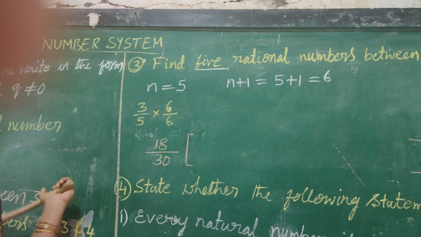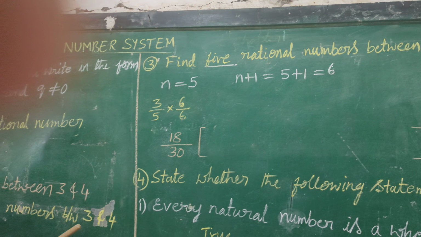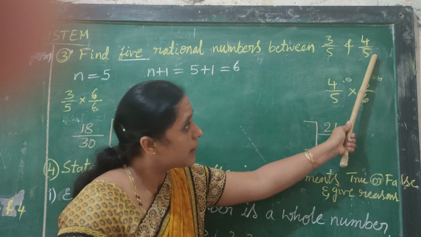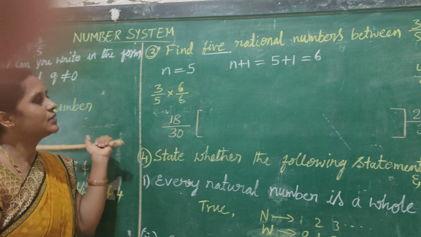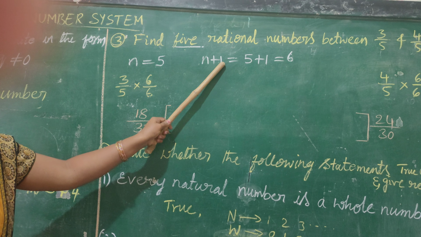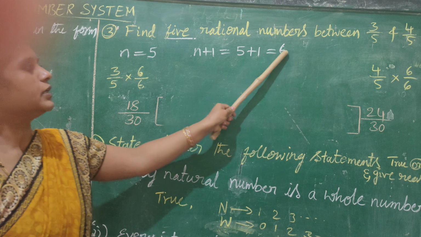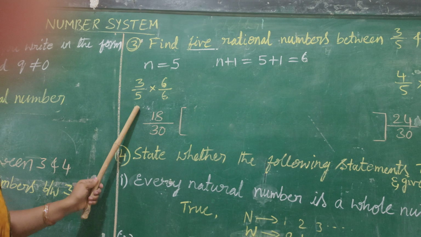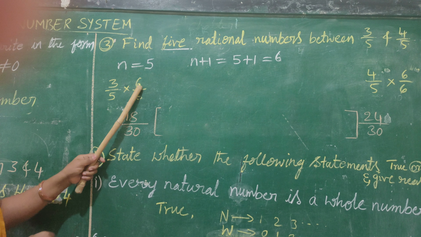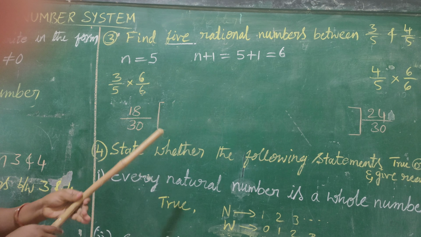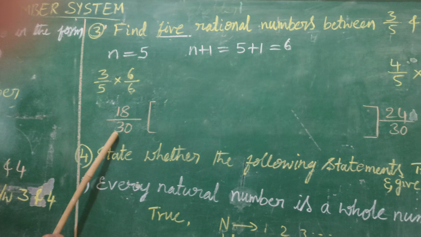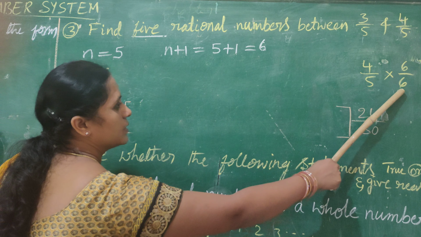So what is the difference between the second and third question? Here find the rational numbers between any two integers. Here find the rational numbers between any two rational numbers. So here also the same method. How many rational numbers are to be written? 5. So write n equal to 5. You can add n to 1. So 5 plus 1 equal to 6. So take down 3 by 5 on the left and 4 by 5 on the right side. Multiply and divide by this 6. 6 by 6, 6 by 6. You can multiply the numerator. 3 sixes are 18, 5 sixes are 30, 4 sixes are 24, 5 sixes are 30.